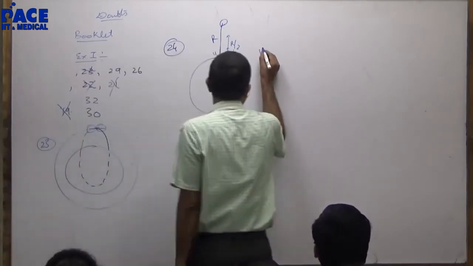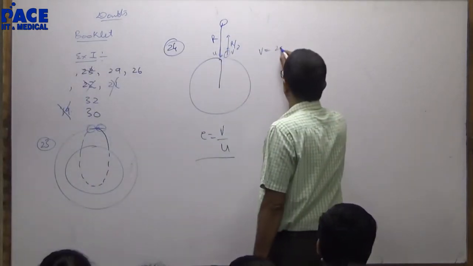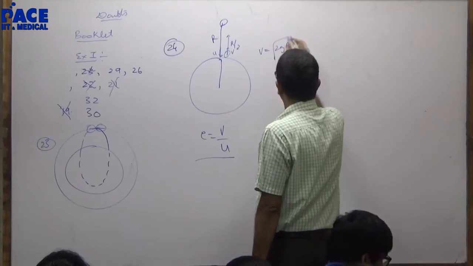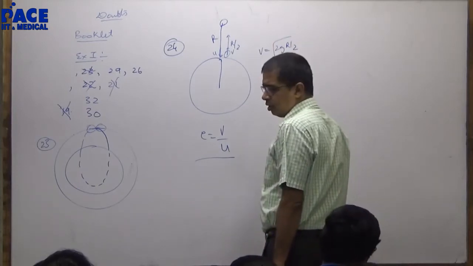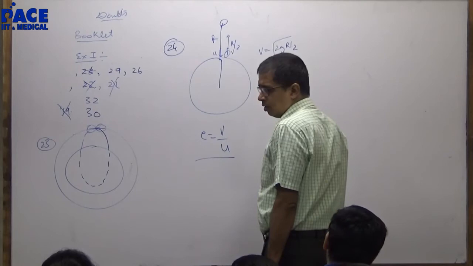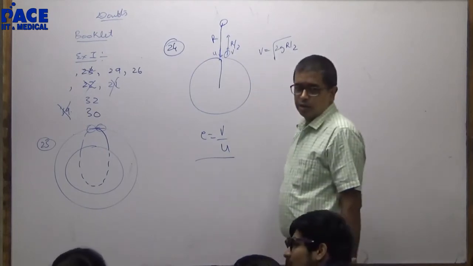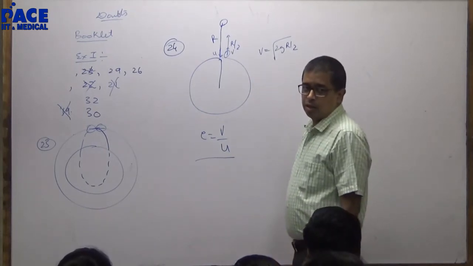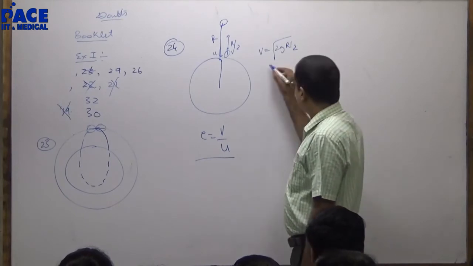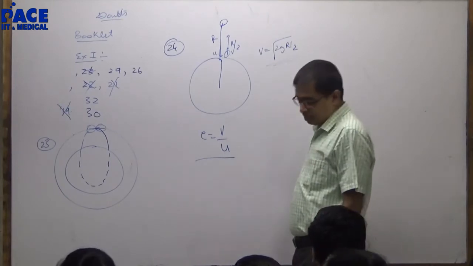V, how much did you take? 2g r by 2 root under. Why? First of all, why did you take this velocity? I'm asking. Give me a reason.